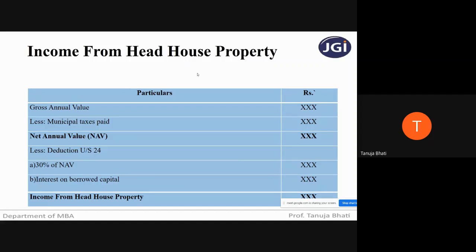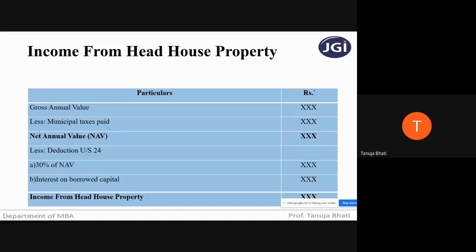Annual value is nothing but the income which can be earned from the property. The expected income that can be earned by the property is the annual value of the property, if it is let out. So obviously our calculation will begin from gross annual value less municipal taxes paid.